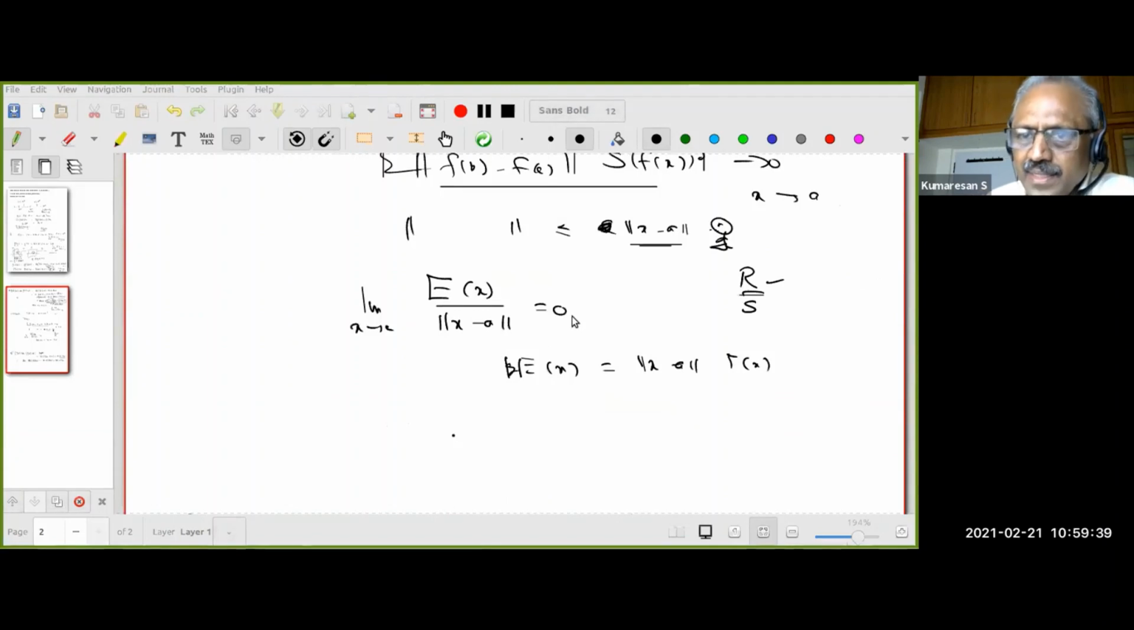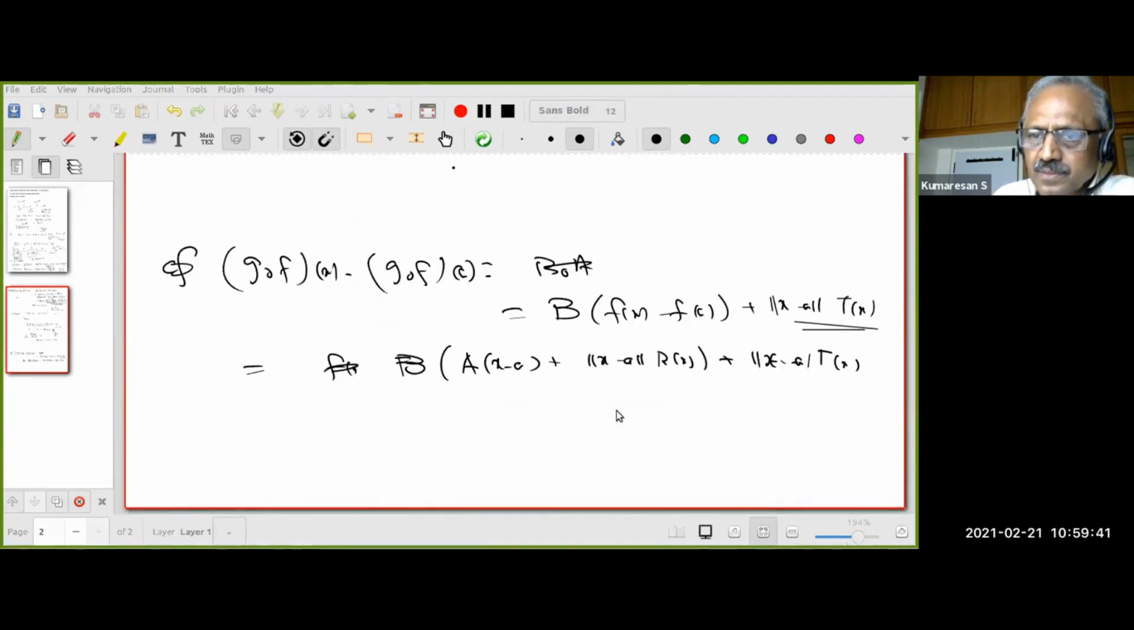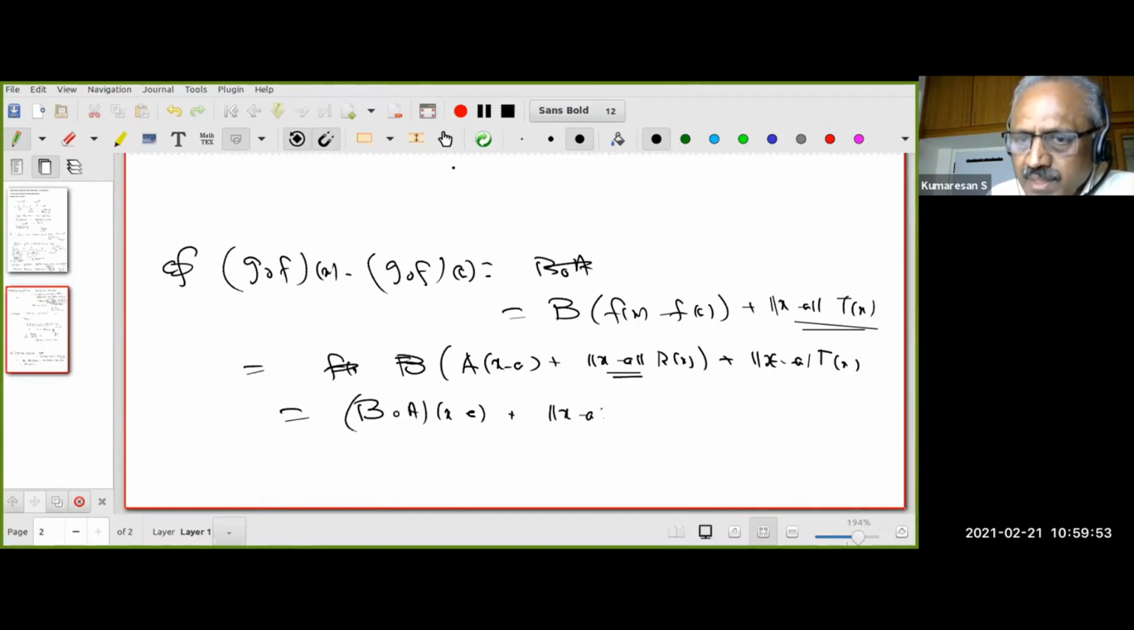Why? Look at that. So this one, again, how will I write? B is linear. Therefore, I can write it as B of B composed A of x minus a plus, since B is linear, the scalar comes out, norm of x minus a into B of R of x plus norm of x minus a into T1, whatever I did earlier as T1 of x. Right? Therefore, this is norm of x minus a into this fellow B of R of x.